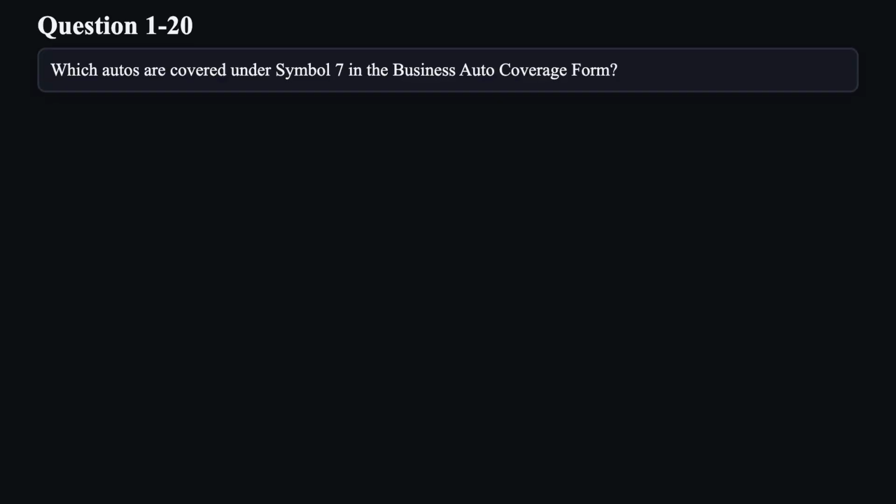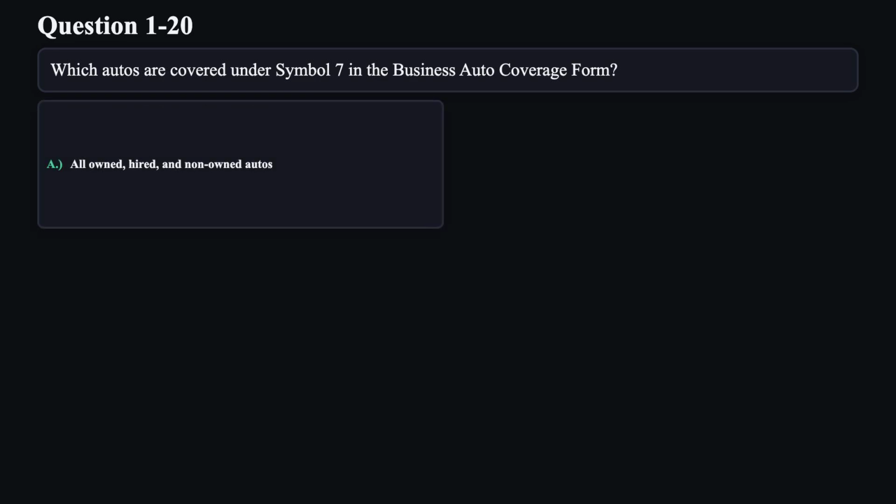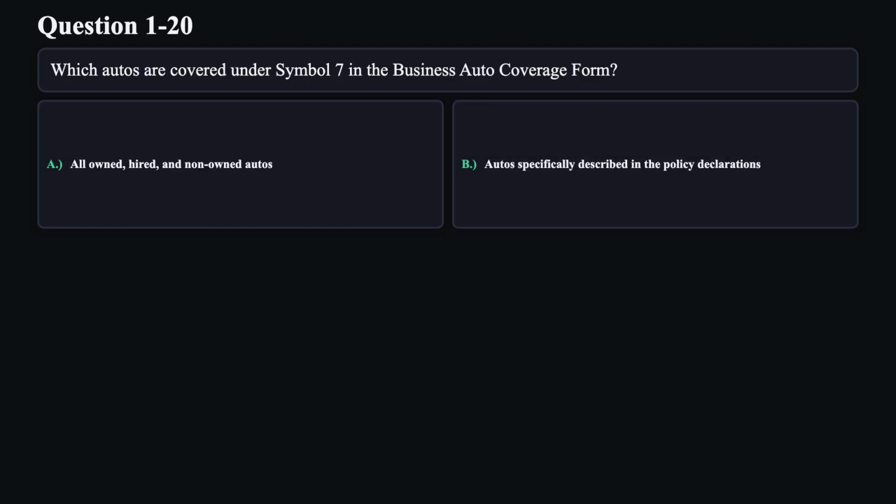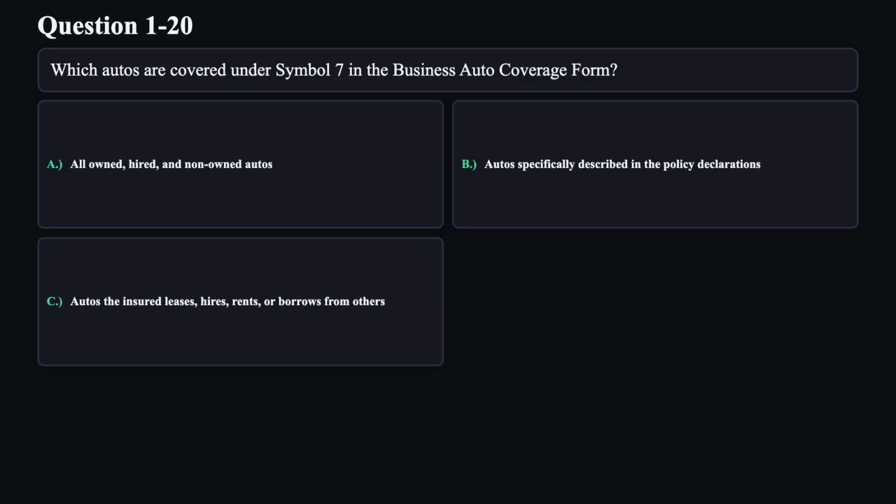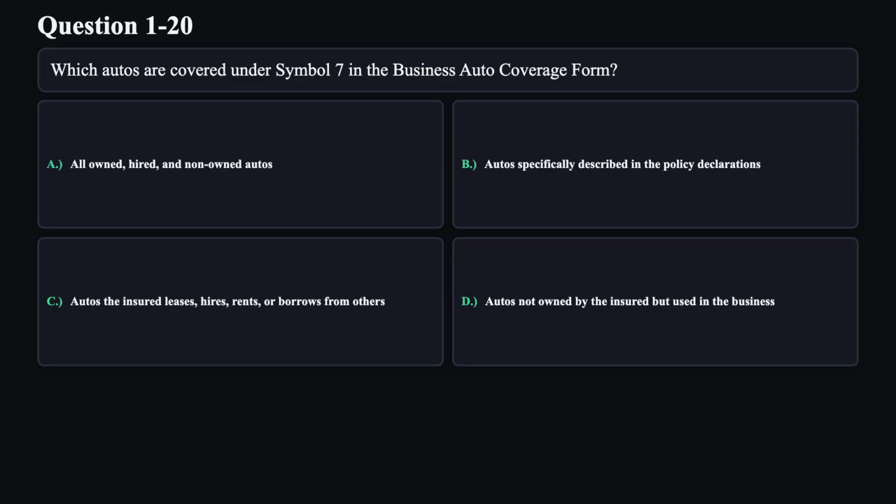Question 20. Which autos are covered under Symbol 7, the business auto coverage form? A. All owned, hired, and non-owned autos. B. Autos specifically described in the policy declarations. C. Autos the insured leases, hires, rents, or borrows from others. D. Autos not owned by the insured but used in the business.